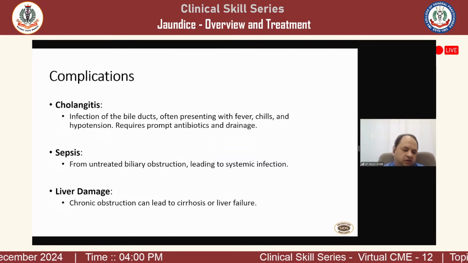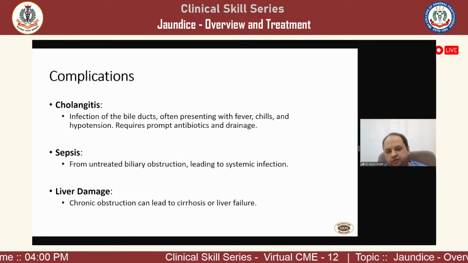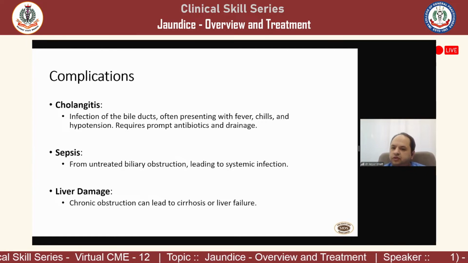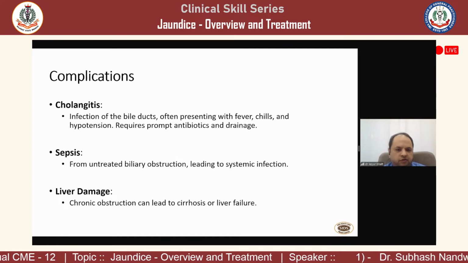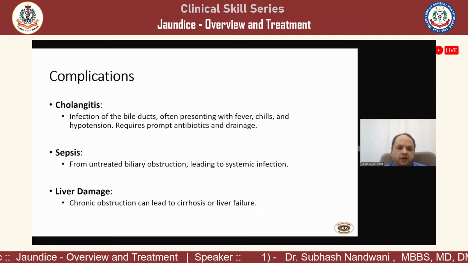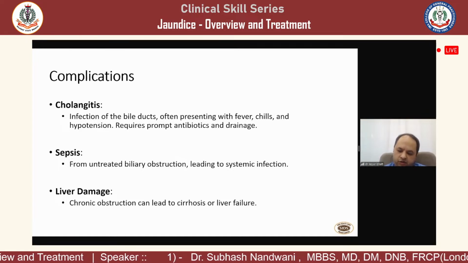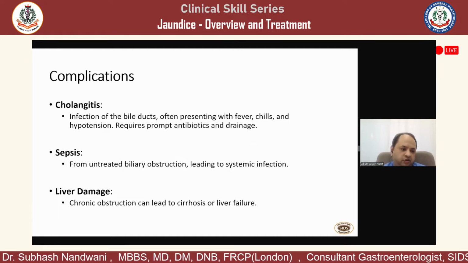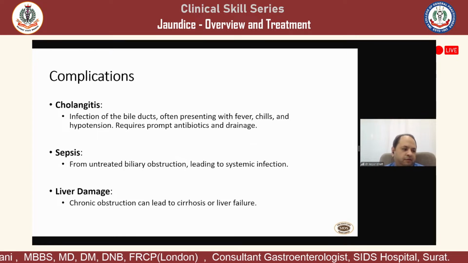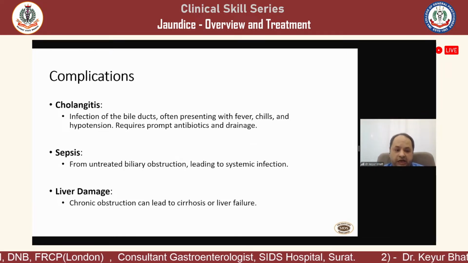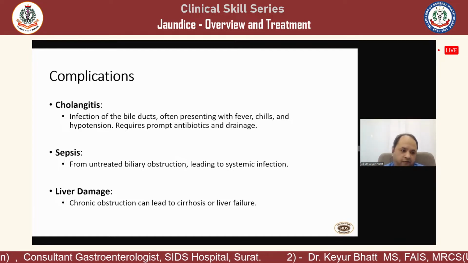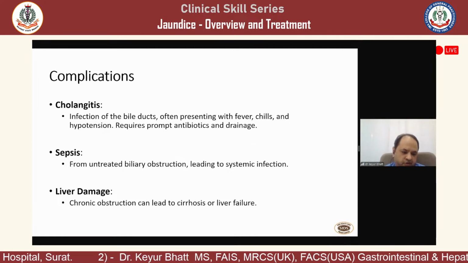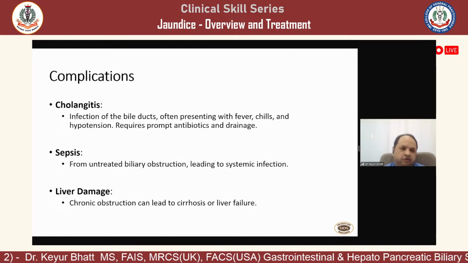Complications could be disastrous in all the varieties of surgical obstructive jaundice. Cholangitis, an infection, can lead to severe sepsis. It can even lead to death in many instances. Sepsis and liver damage, if there is chronic liver failure or chronic biliary obstruction because of a stricture, can lead to secondary biliary cirrhosis, which is the fastest developing cirrhosis of all the varieties of cirrhosis. A patient can have cirrhosis within 6 to 8 months of chronic biliary obstruction. So that should never be forgotten, that chronic biliary obstruction can lead to further damage.